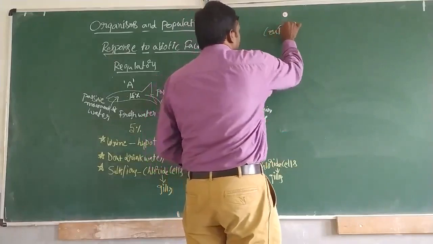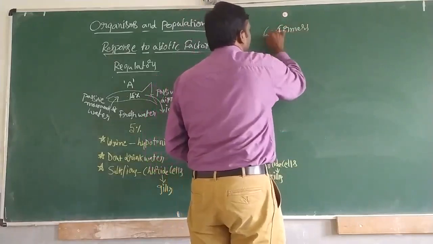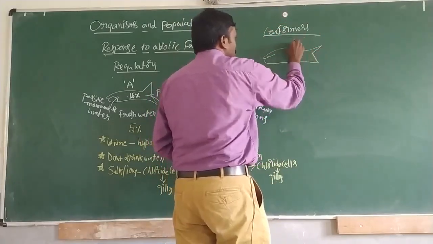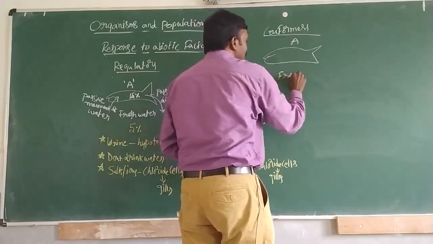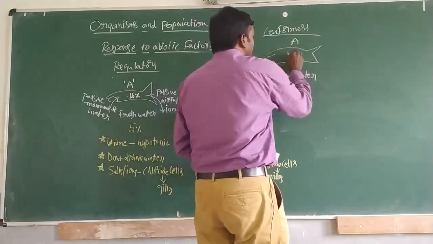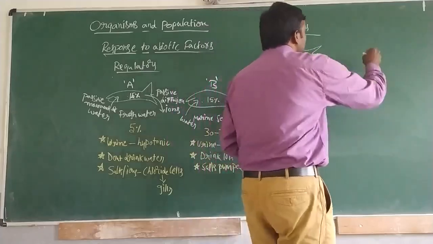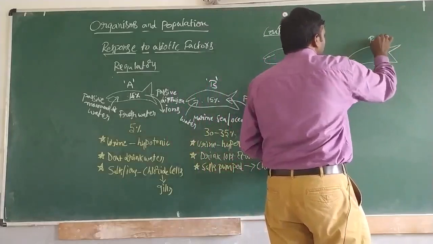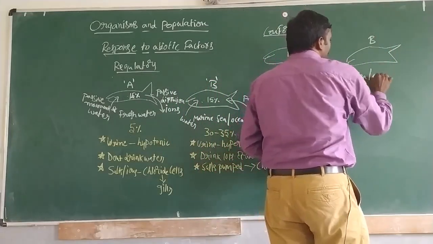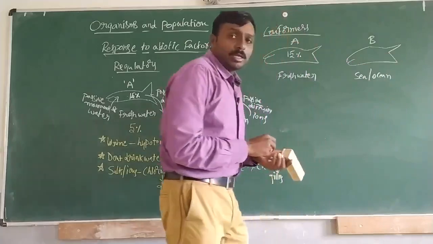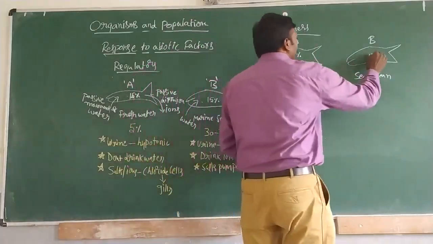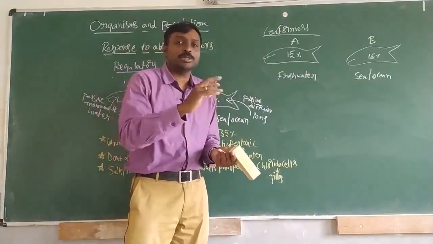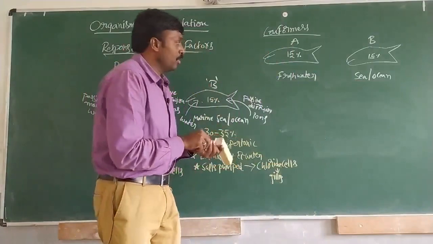Let us say there is a fish in fresh water, and inside the concentration is 15%, and let us say this is one more fish B, which is present in sea or ocean. Now these conformers are adjusting organisms to their environment or surroundings. So now what happens?